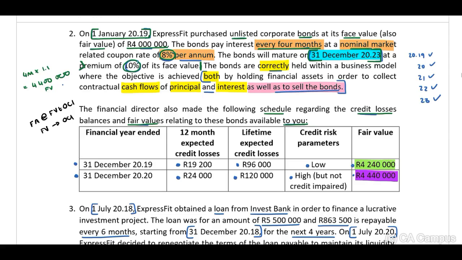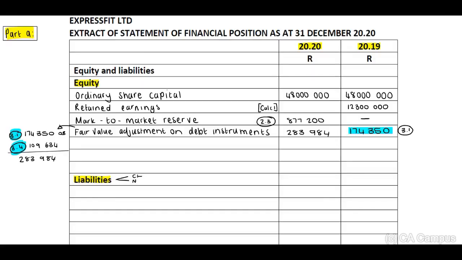When we look at the scenario, we have now included everything in terms of the first paragraph. We have included our fair values, but what about our expected credit losses? Okay, guys, where will this line item be included? In our equity. Why? Because our fair value adjustment is included in our equity. Therefore, we need to include our line item allowance for credit losses. Okay, now what will the amount be for 2019?